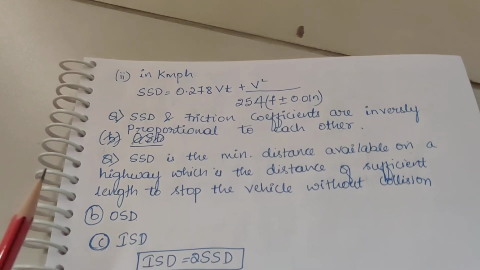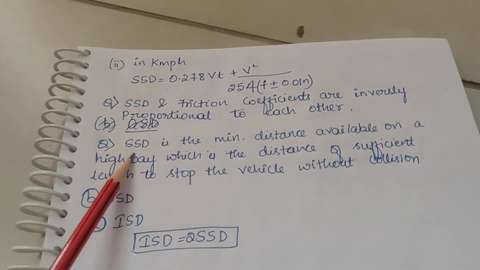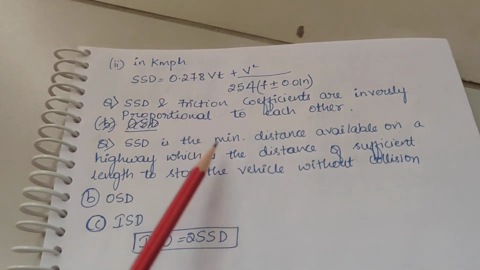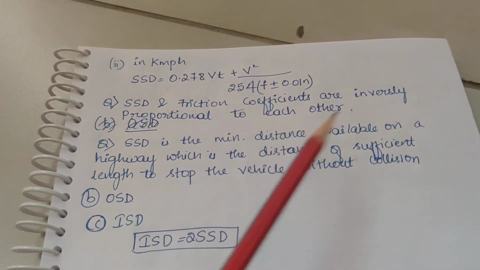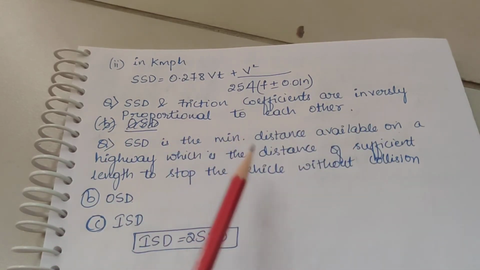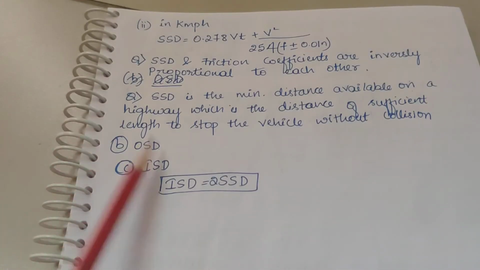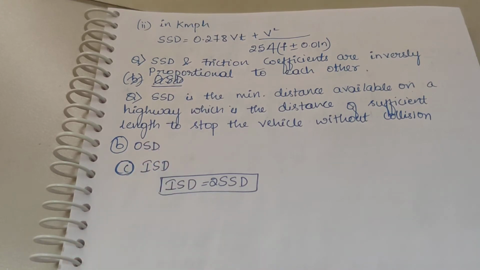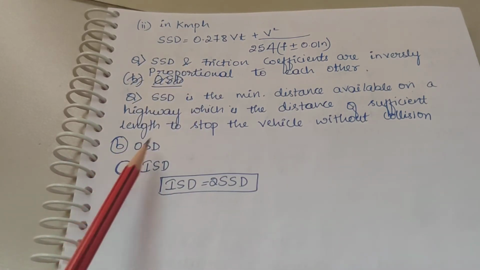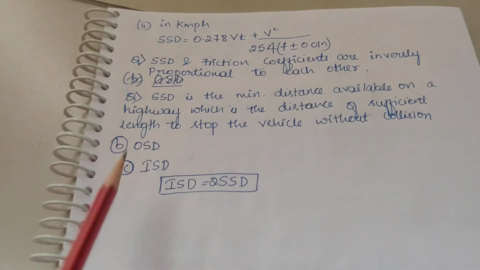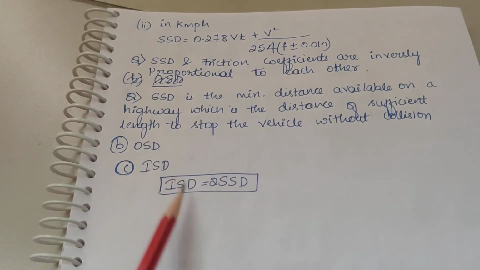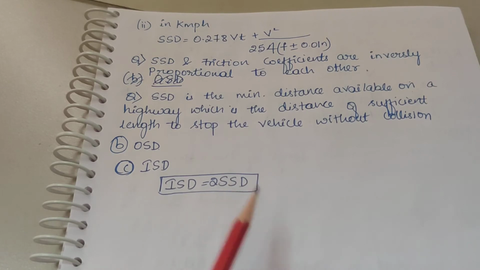Next, as I've told you, what is stopping sight distance? It is the minimum distance available on a highway, which is of sufficient length to stop the vehicle without collision. Then overtaking sight distance; I've told you the formulas which are considered in overtaking sight distance. Next one is intermediate sight distance. Intermediate sight distance is equal to 2 times the stopping sight distance.